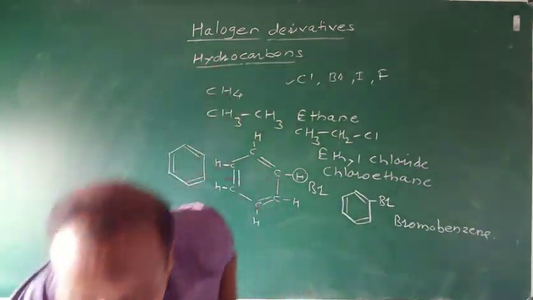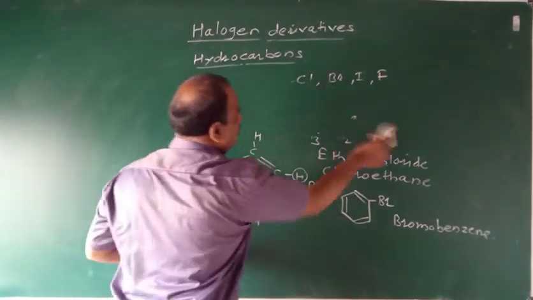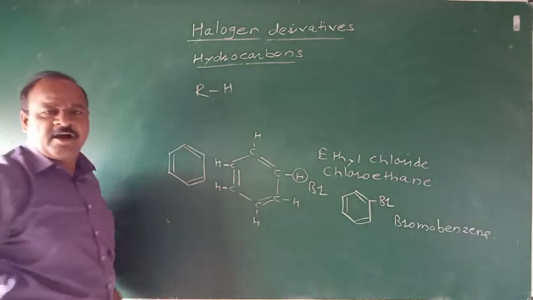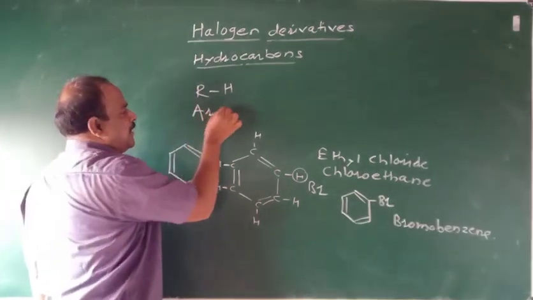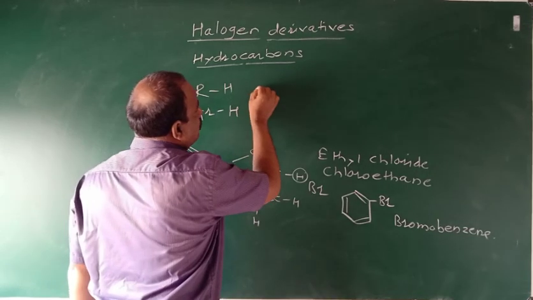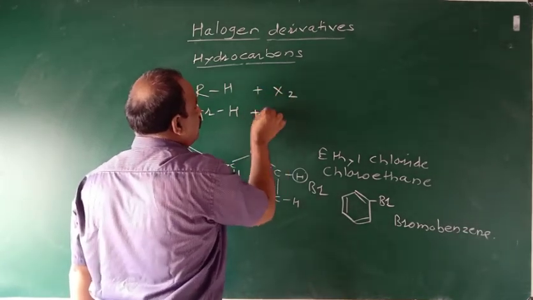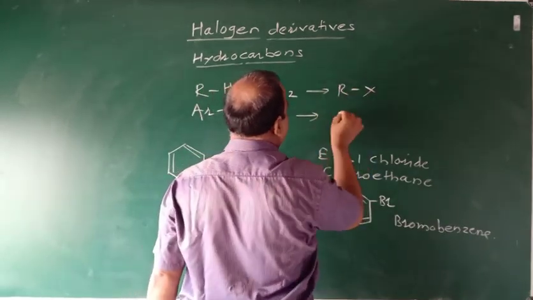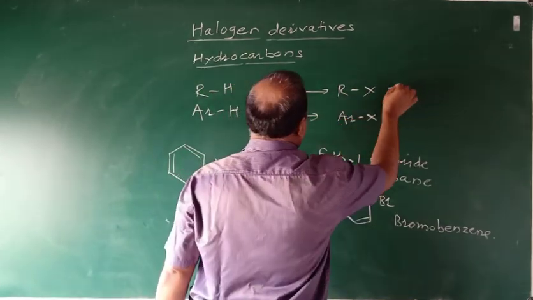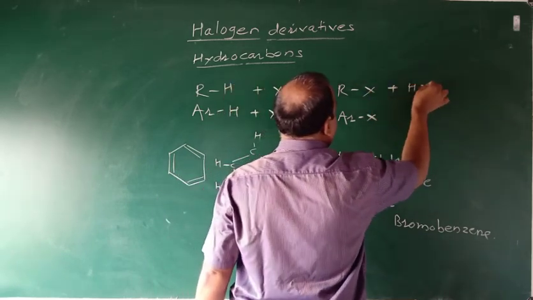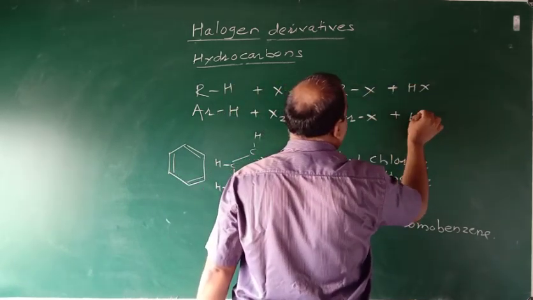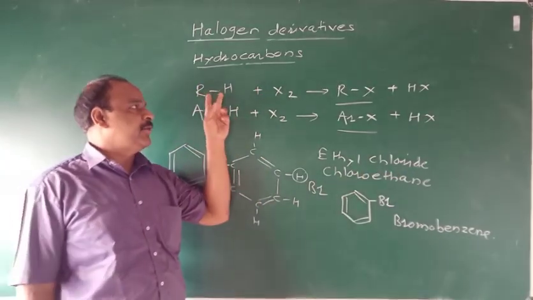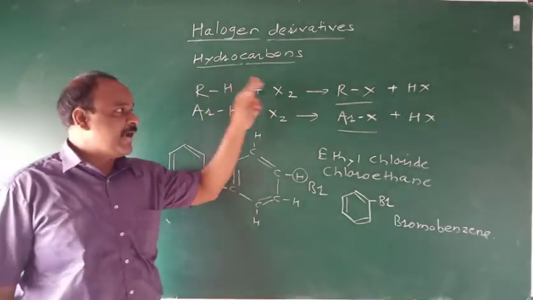In general, we can write RH or ArH. Here, aliphatic hydrocarbons react with halogen.